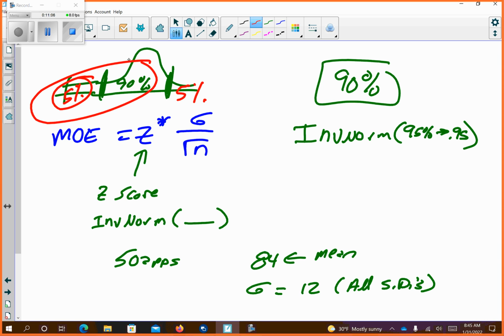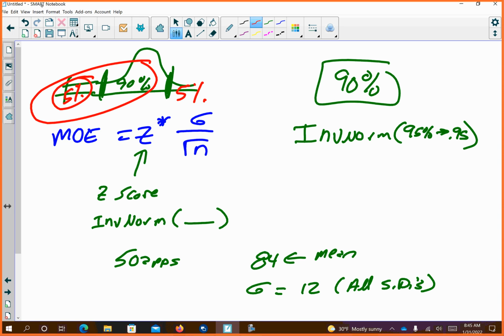So 90 plus 5 is 95%. If it was a 99% confidence interval, 99 is 1 away from 100, divided by 2, so you plug in 0.995 into the inverse norm. We good so far?